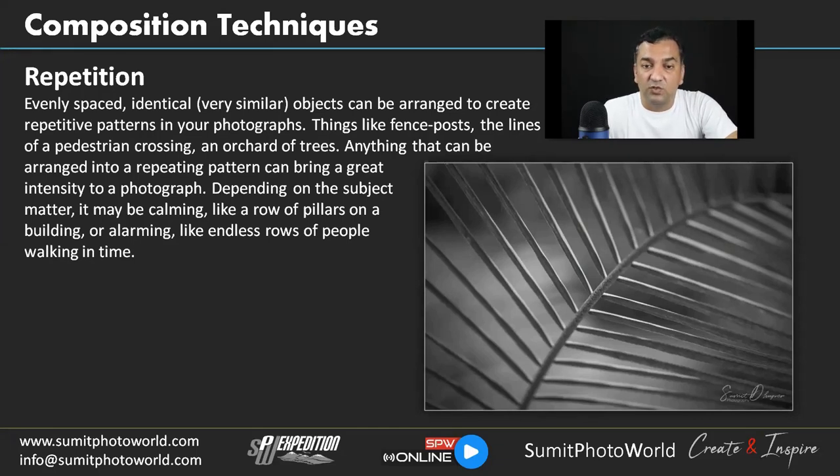Things like fence posts, the lines of the pedestrian crossing, zebra crossings you have seen, and an orchard of trees, a line of trees, can also be considered a very good pattern. Anything that can be arranged into a repeating pattern can bring a great intensity to a photograph.